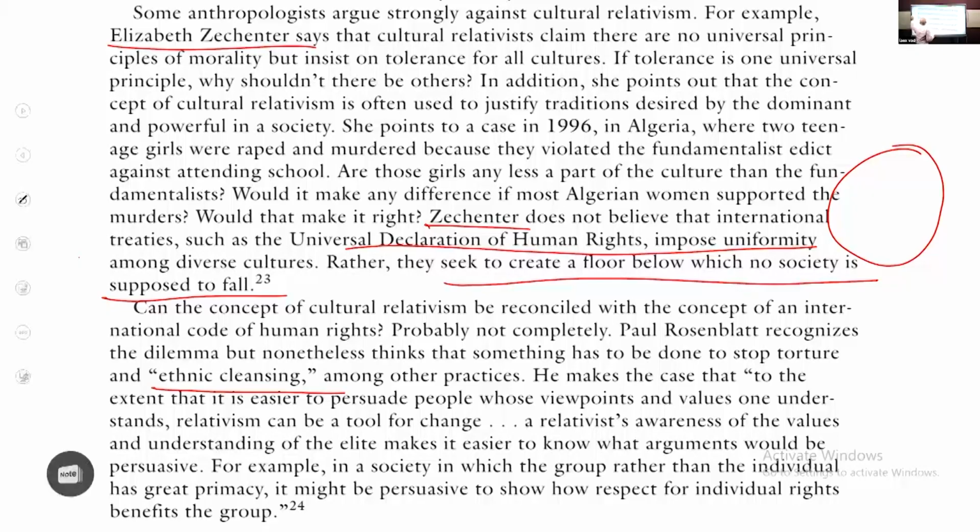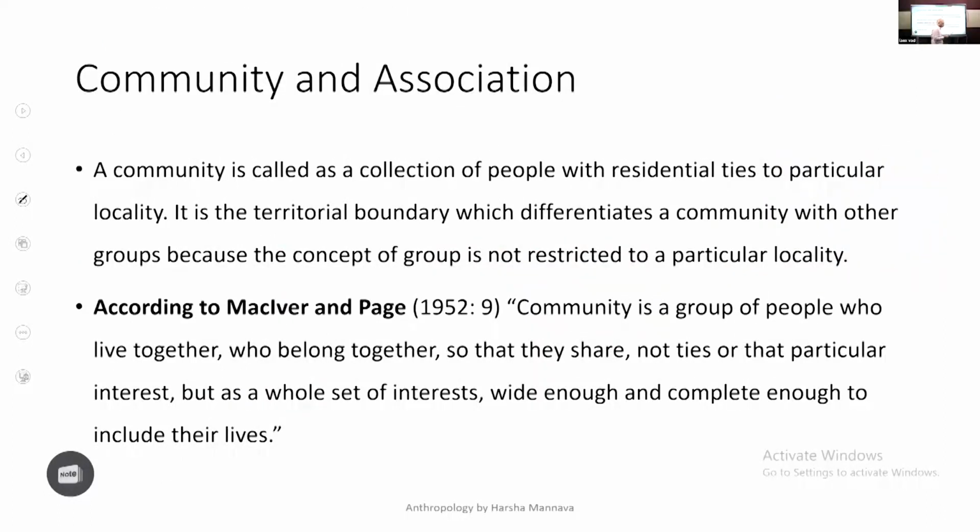Next question is about community and association. Most of you did not have content for this, so in the slides, I gave a lot of content. Please borrow the content from the slides. First, fundamentally, define what is community and what is association. What is community? Community is a set of people who share a common residence. What is an example of community? Village. Village is a community. Caste is not a community. Our colony is a community. You have gated communities, for example. Those are examples of communities.